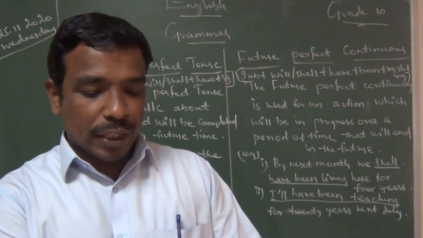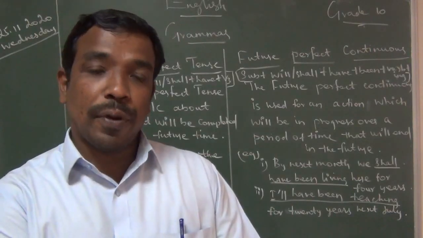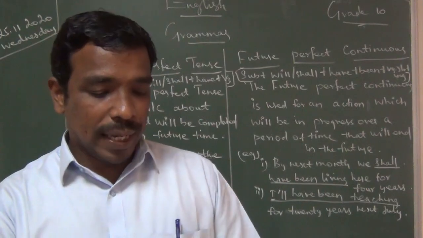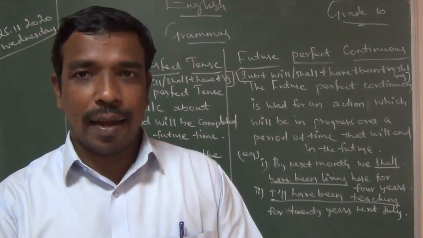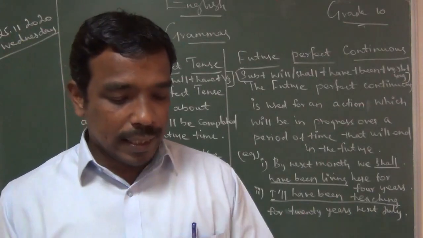So two actions are going on. So the children is third person plural. So we should use, the children were playing in the ground when the teacher arrived. Have you understood or not? So were playing, the teacher arrived.